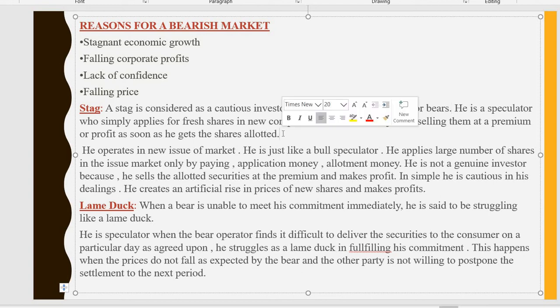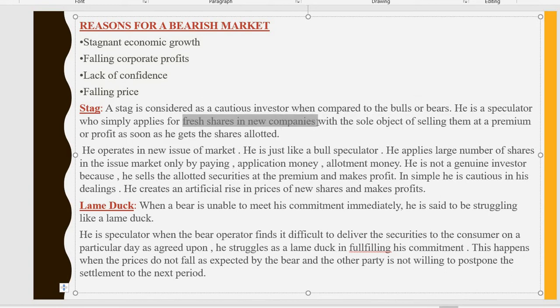So the main role of this stag is that he purchases the new shares of a new company. Take for example ABC company, a very new company coming into the market. The stag will purchase the fresh shares of ABC company with the sole object of selling them at a premium.